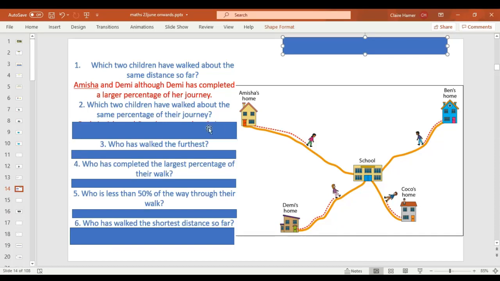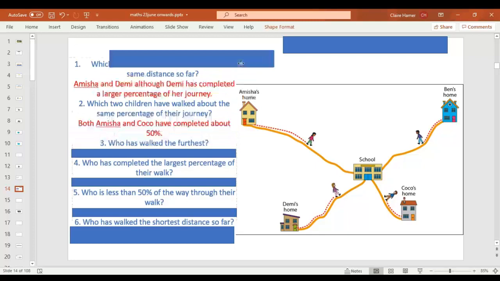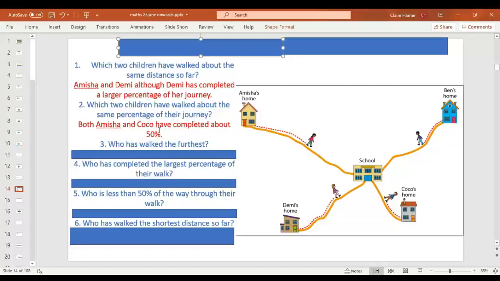Okay, I'm going to reveal the answer. Mark your own work. So both Amisha and Coco have completed about 50%. So Amisha's about halfway, Coco's about halfway. So they've both done about 50%. Who has walked the furthest? So you're just looking at the actual amount walked, not the percentage. Pause the video and write down your answer.